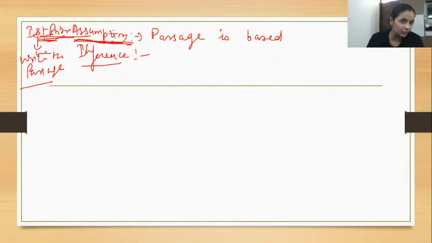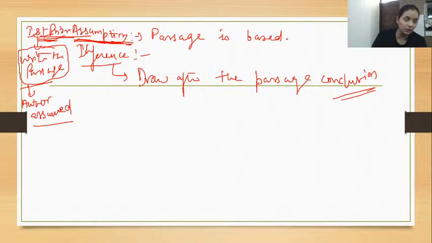So assumption is something which is assumed before writing the passage. Inference is something which you draw from some assumption. Inference is something which we draw after the passage gives you some kind of conclusion. Is this clear? This is, if I'm telling you in detail, sequence wise.